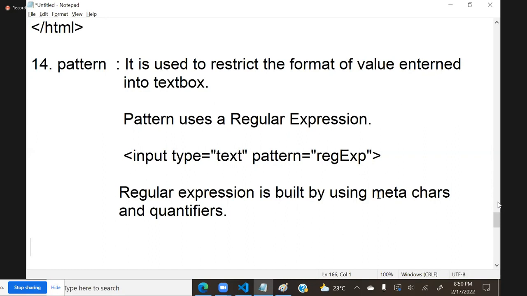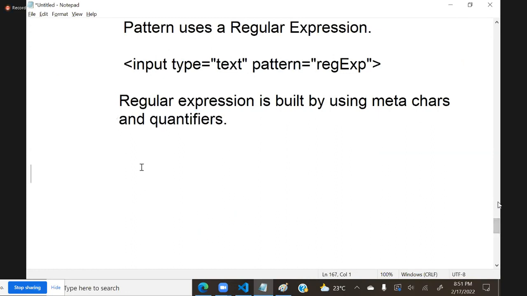What are meta characters and quantifiers? Again, the same concept. Actually, meta characters are not new. Meta characters already we know, but some more additionally we have to learn actually.